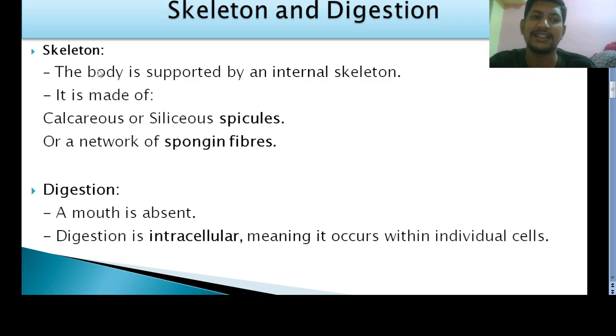So what is there instead? Their body is made up of calcareous or siliceous spicules, and in some cases spongin fibers are also present. Calcareous means made up of calcium carbonate. Siliceous is nothing but made up of silica. So some spicules are made up of calcium carbonate and some are siliceous, and in some cases we can see the presence of spongin fiber, a chemical. For example, our bones are made up of calcium; like that, in sponges it is made up of spongin fiber.